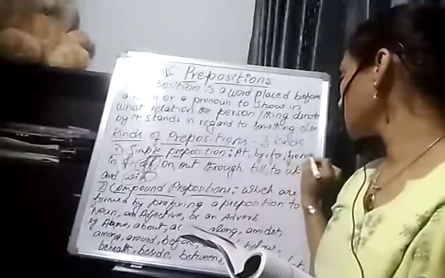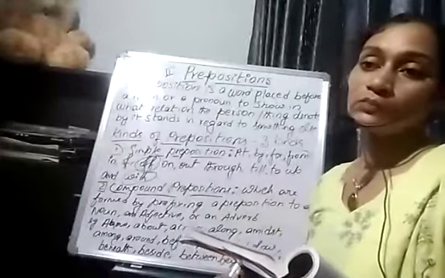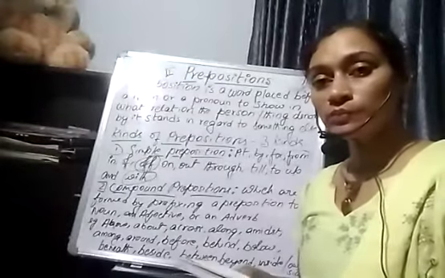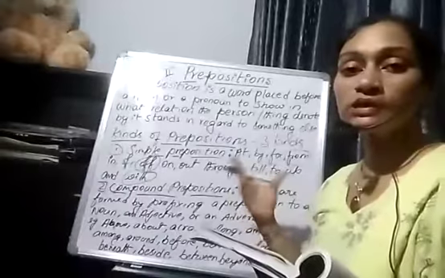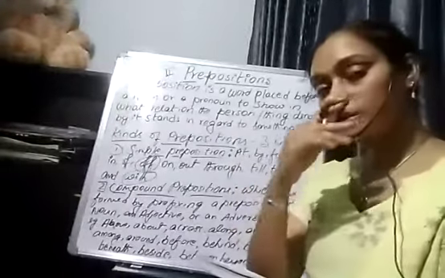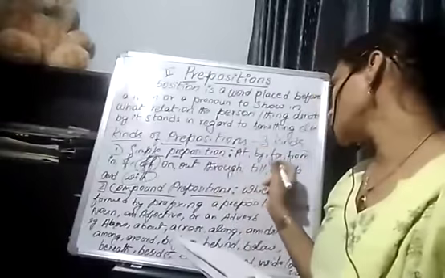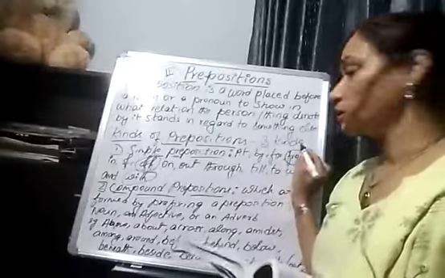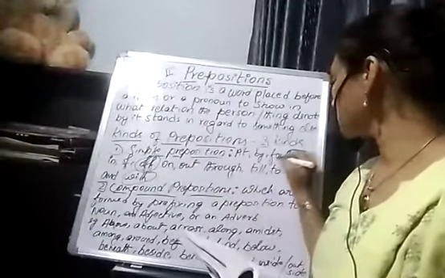Another example: Reema is from Rajpur. So now Reema's relation with Rajpur is shown through this word. Understood? Reema's relation with Rajpur is shown through this preposition.